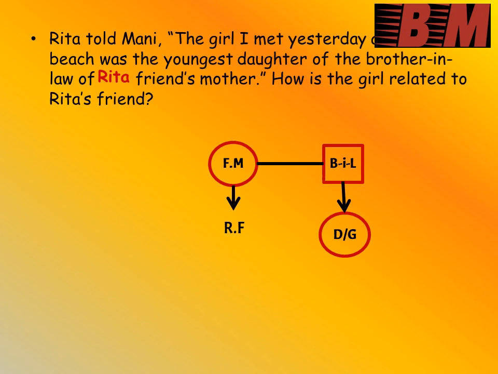So this is the pictorial representation based on the information given in the question. So now we have to correlate these pieces of information logically and we have to arrive at the solution. So we have to find the relationship of this girl to Rita's friend.